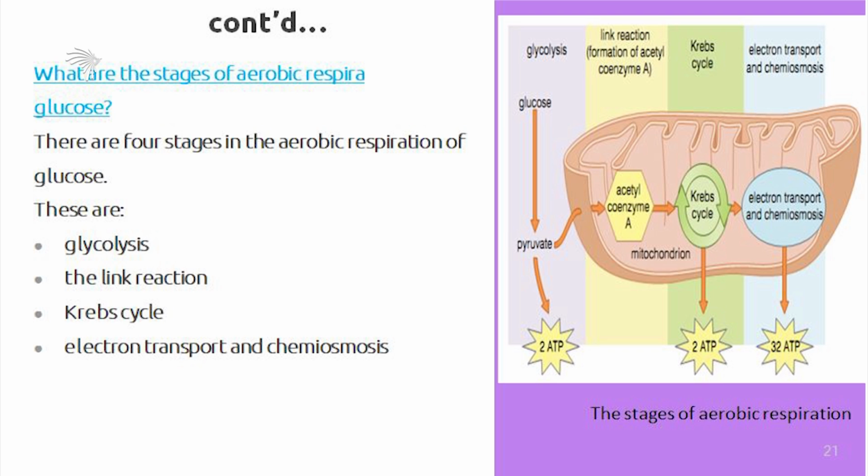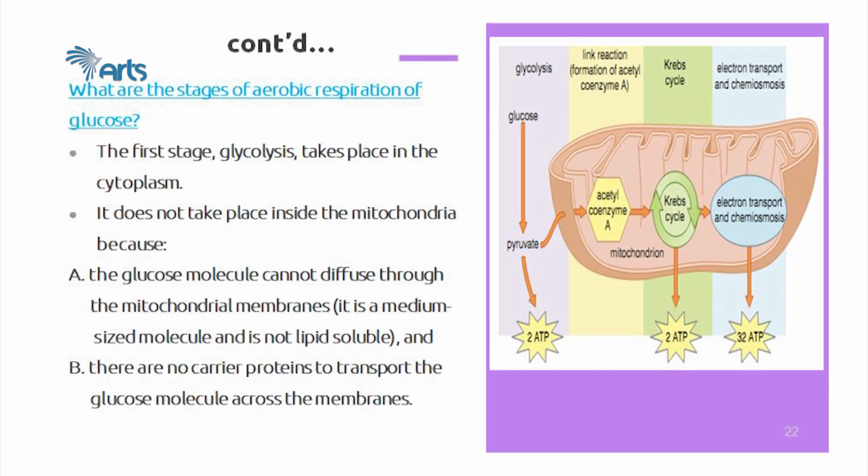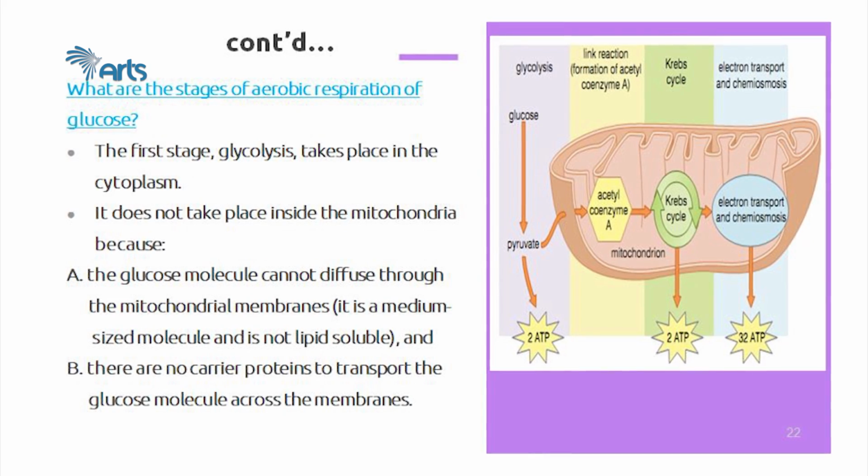But glycolysis only takes place in the cytoplasm. So separate processes take place. Overall, the 4 stages are aerobic respiration processes. And the first stage, glycolysis, takes place in the cytoplasm. It does not take place inside the mitochondria because of 2 reasons.